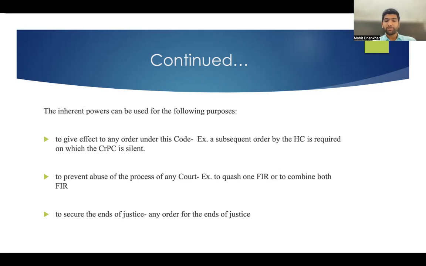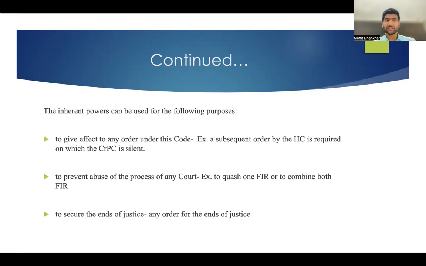So, to prevent the abuse of process of any court, since the parties have already made a compromise between them, the High Court will use the power under Section 482 CRPC to quash the criminal proceedings or to quash the FIR.